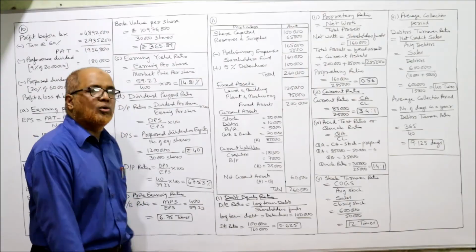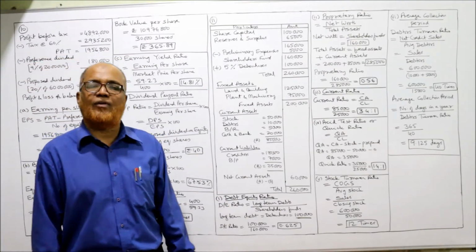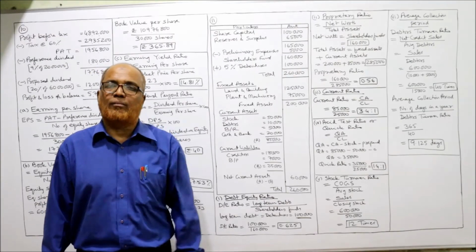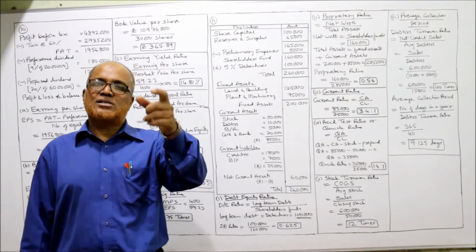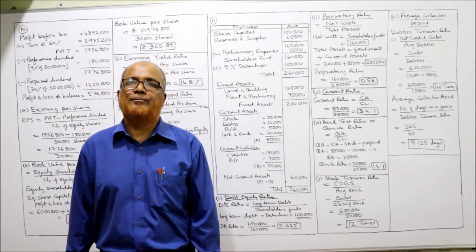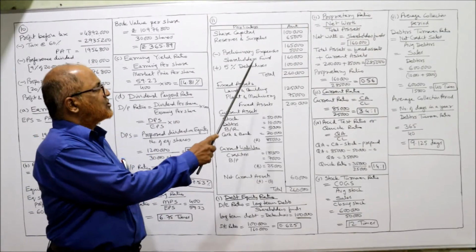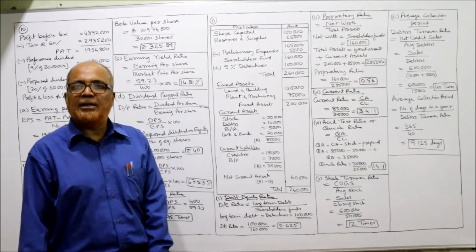First ratio, it is asking you debt equity ratio. Already so many problems we have applied the formula. Hope you remember the formula. Debt equity ratio is equal to long-term debt divided by shareholders fund. Long-term debt means debentures.